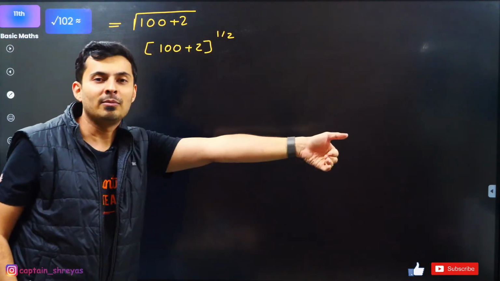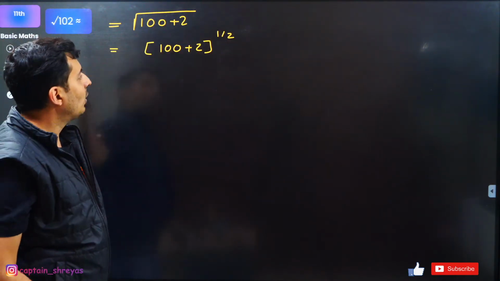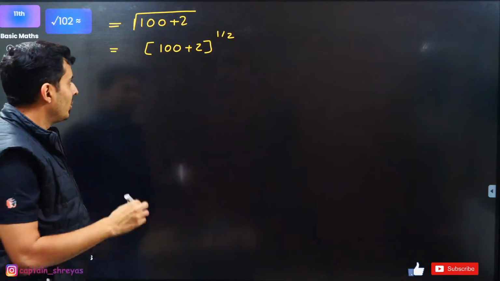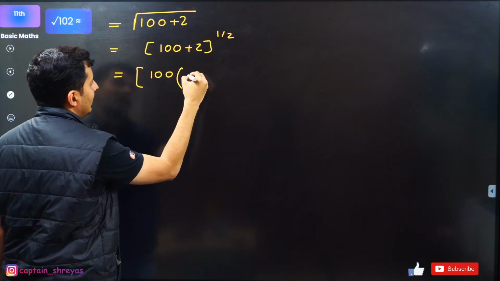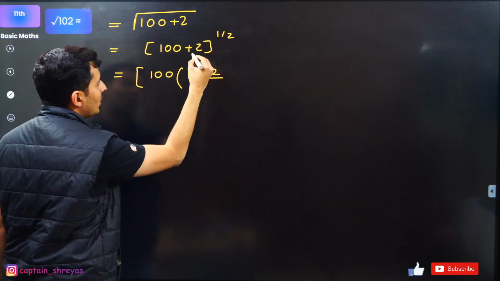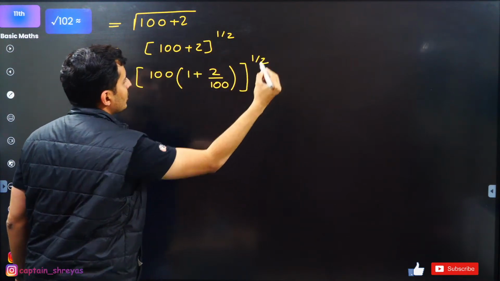1 plus a small number. There is no 1 here, there is no small number. So deliberately take out 100 so that it becomes a small number. How? Observe. I take out 100 common and it will become 1 plus 2, because there was no 100 here. I have to divide it by 100 and this whole thing raised to half.